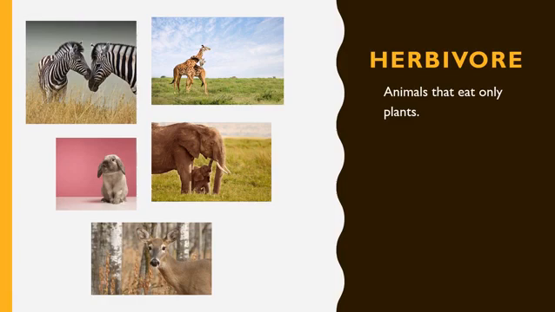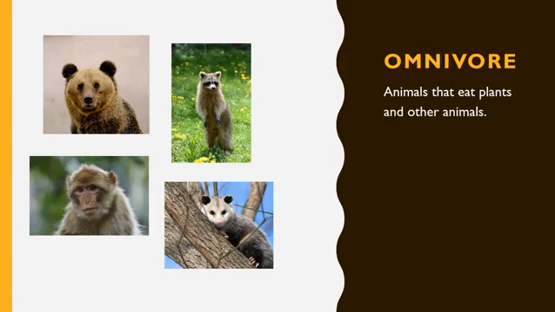Now, consumers have different names depending on what kind of food they eat or consume. Herbivore. Herbivores are animals that eat only plants, like zebras or elephants. Omnivore.